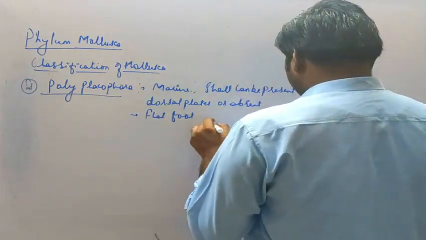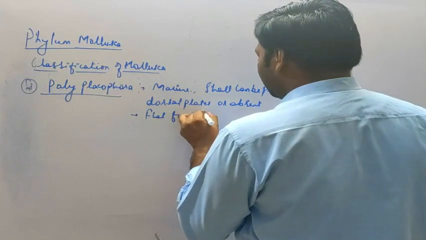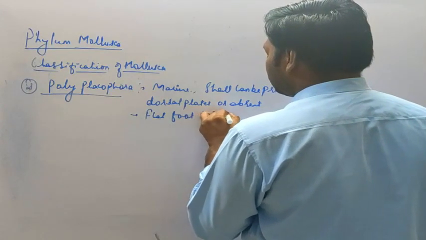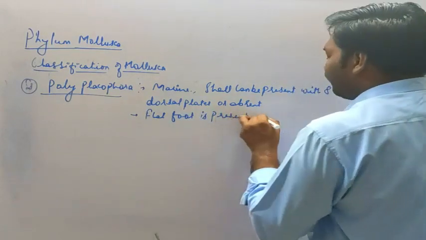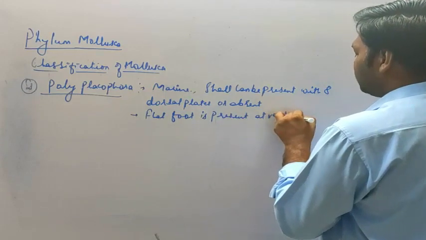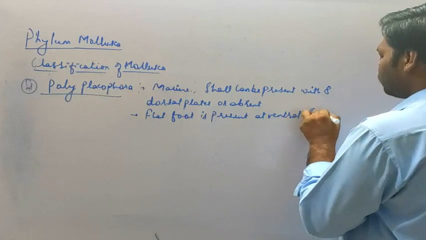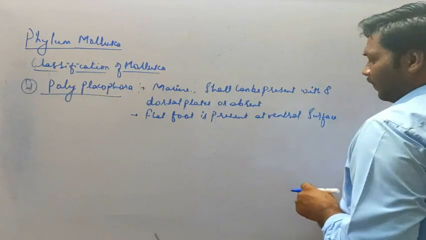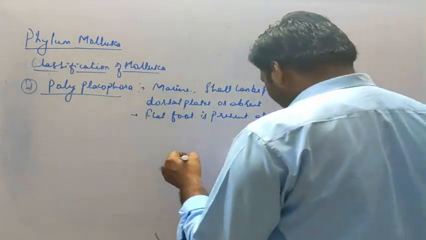Flat foot is present at the ventral surface.